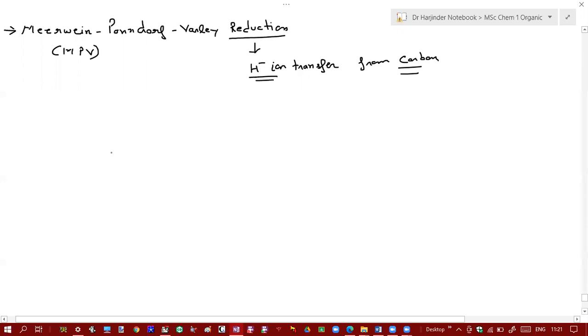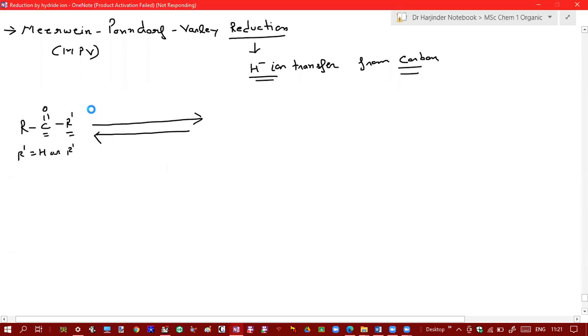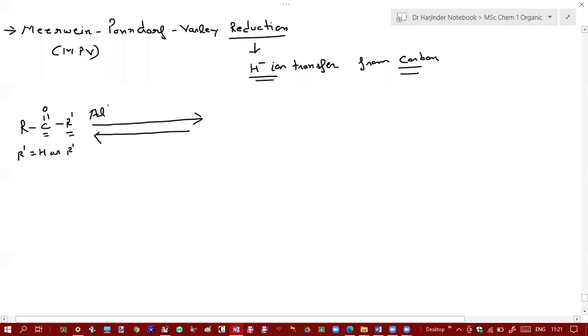And in this reaction, aldehydes or ketones, so your R prime may be hydrogen or it may be any alkyl or aryl group. So this carbonyl group gets reduced in a reversible reaction in presence of aluminium isopropoxide and isopropanol.